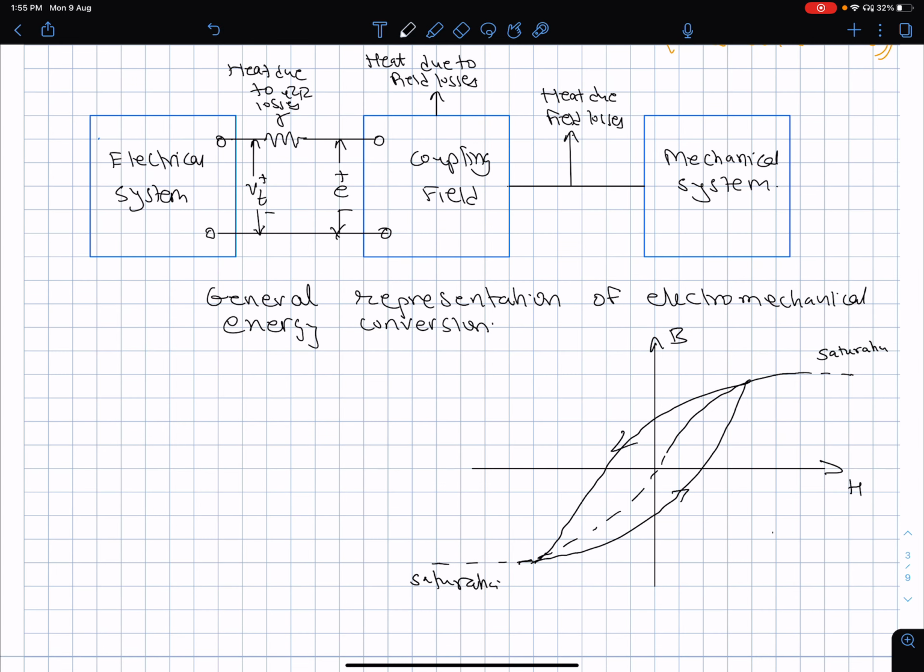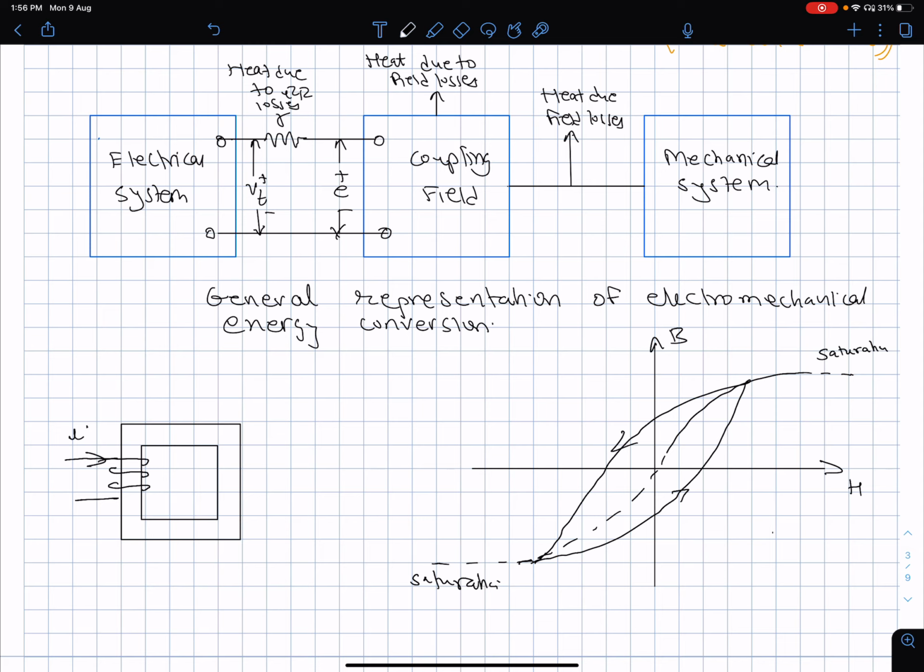So what I mean to say here is that, for example, let's say I have a winding like this made up of ferromagnetic material, say iron, and I push through it a DC current.